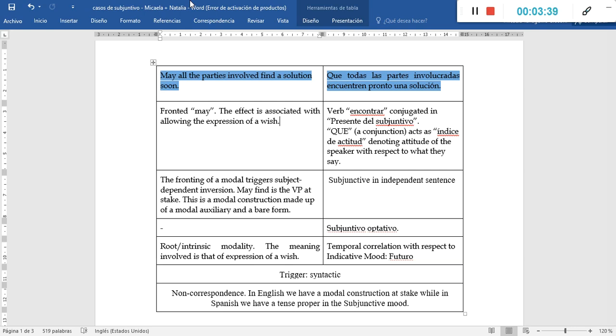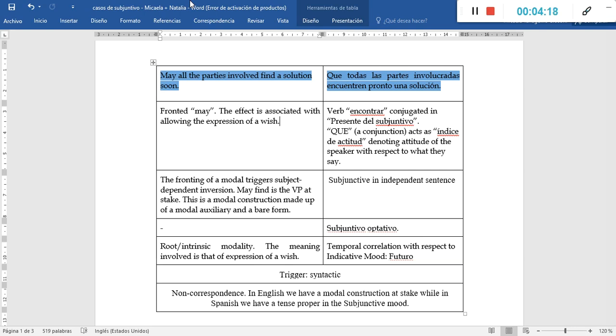So the fronting of this modal auxiliary may is associated with this expression of wish that I was referring to minutes ago. In the case of Spanish, the fronting of this modal triggers subject-dependent inversion. So we see that we have may, all the parties involved, that is acting as subject, and then we have find. So that's why we speak of subject-dependent inversion.